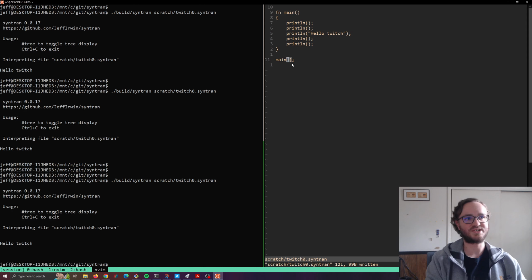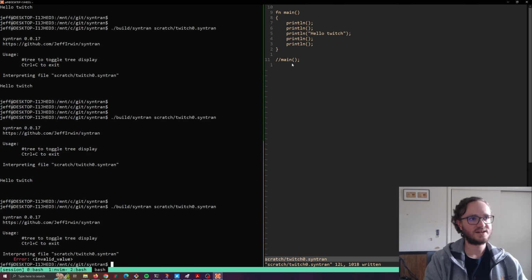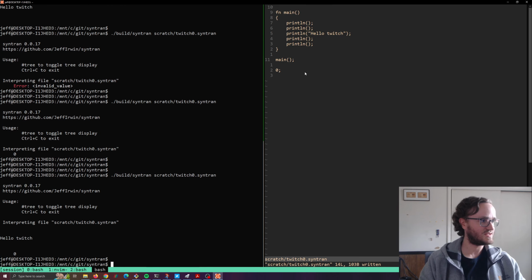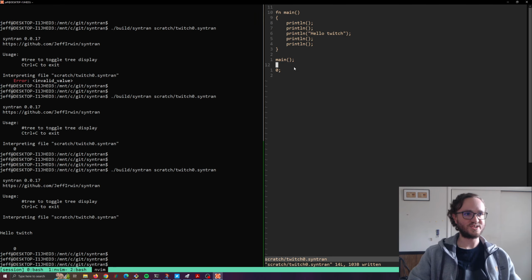Okay, I think I forgot to call main, so if I comment that out, yeah, there's no return value. To return, I can just put 0 at the end of my anonymous global main function, and no more invalid value. So if I don't return anything and I don't call main, then this whole program does nothing.